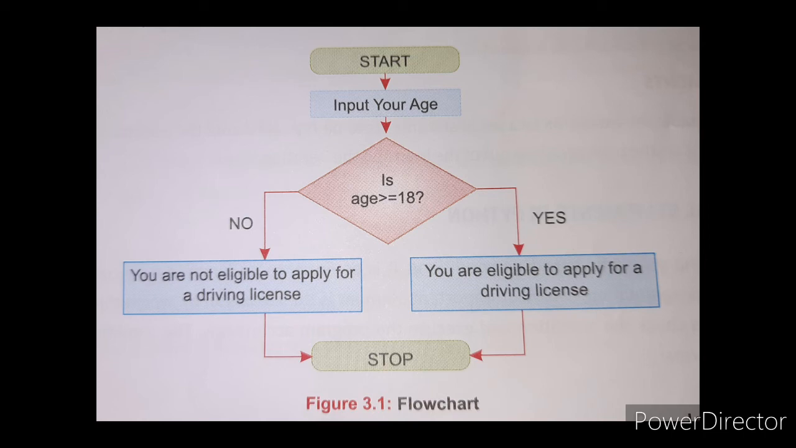Then we have a decision box. In that, one condition is there. What is that condition, children? Is age greater than or equal to 18? That is the condition, children. If it is yes, you are eligible to apply for a driving license. If it is no, you are not eligible to apply for a driving license.